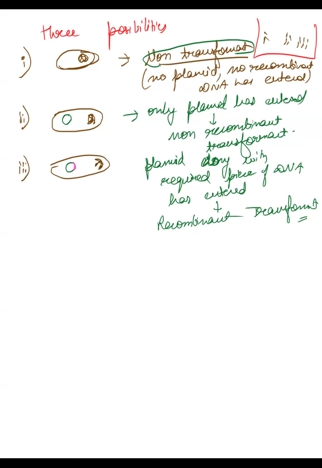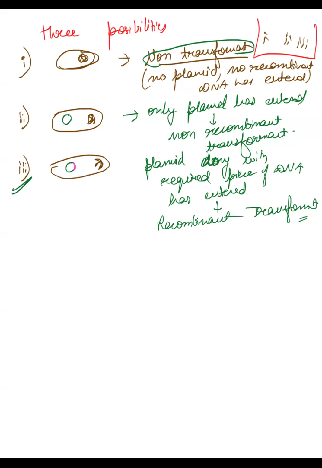So do we require all three in biotech? No. What do we need out of them? Recombinant, the third one. We want only this third one.